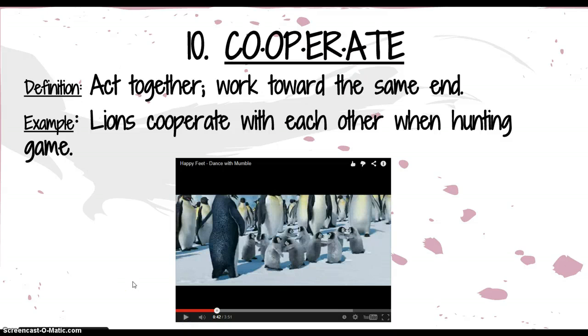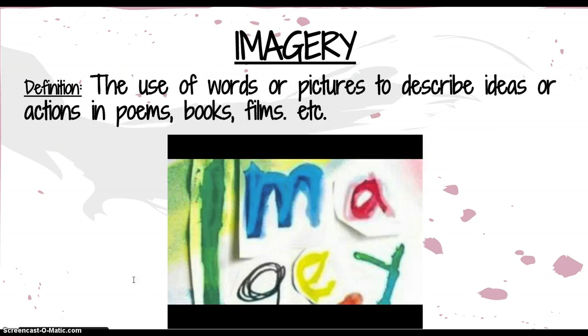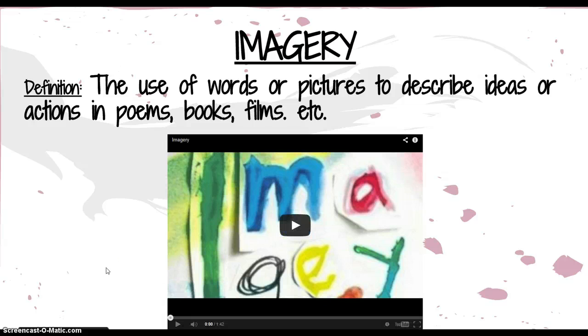That is an example of cooperate. We're done with our vocabulary from Unit 1, Lesson 1, Co and Con, but we have one more word. The word is a figurative language word, and the word is imagery. Imagery is the use of words or pictures to describe ideas or actions in poems, books, films, etc. Imagery, again, is the use of words or pictures to describe ideas or actions in poems, books, films, etc.